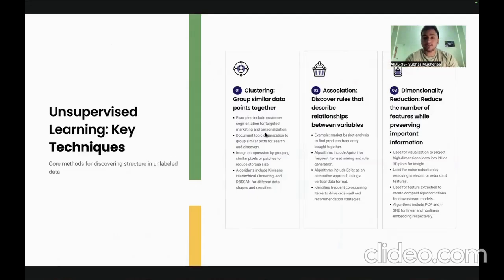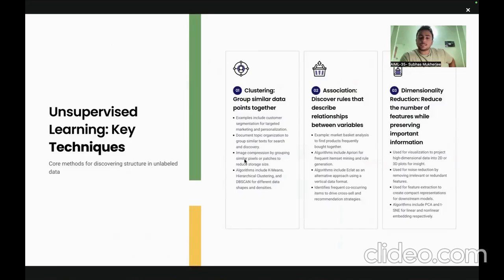So let us understand what clustering means. It means grouping similar data points together, as I have mentioned. The examples include customer segmentation for targeted marketing, and document topic organization to group similar text for search and discovery, basically search engines, which Google uses and different platforms also use.